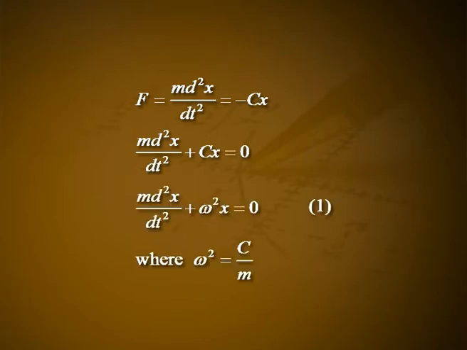However, one can prove that given an attractive force proportional to the displacement, the resulting motion is simple harmonic. F = m d²x/dt² = −cx. That is, m d²x/dt² + cx = 0. That is, d²x/dt² + ω²x = 0. Let it be equation number 1, where ω² = c/m. Equation 1 is a differential equation.